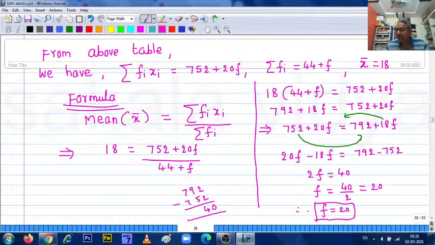So that means so far we have discussed how to find the mean of a group of data using two methods. One is the direct method and the other one is the assumed mean method. Assumed mean method also, and moreover this model, the missing frequency model also, we have completed. So, I hope you understood.